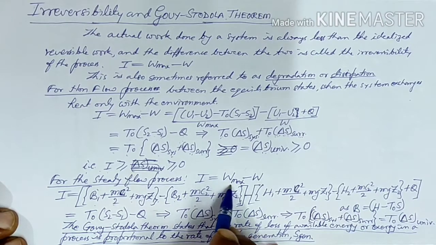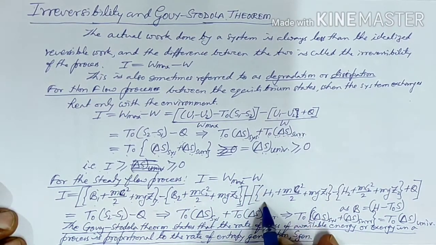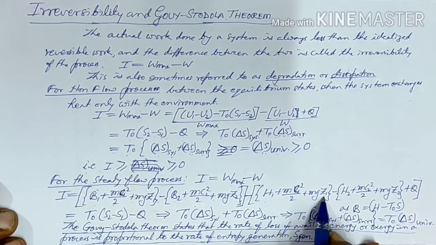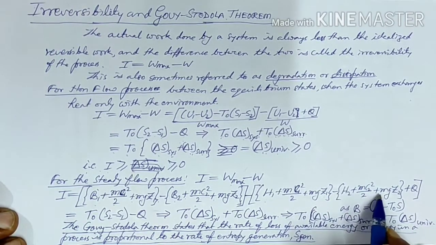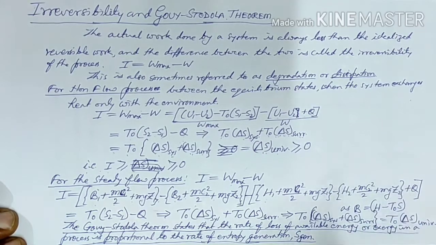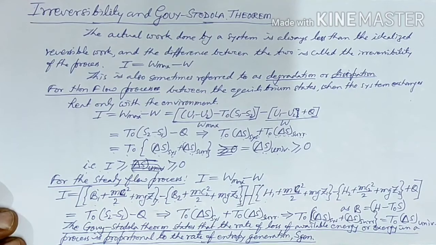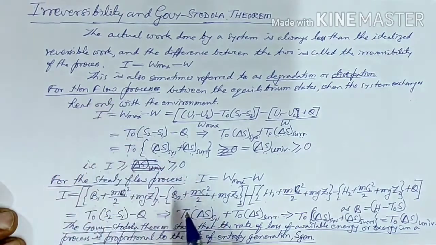That is W max, and W from the steady flow energy equation we can write as (H1 plus mC1 square by 2 plus mgZ1) minus (H2 plus mC2 square by 2 plus mgZ2) plus Q, where Q is the amount of heat interaction with the surrounding. If we analyze this, then it becomes T0 into (S2 minus S1) minus Q, which is the same as what we had in case of a non-flow process.